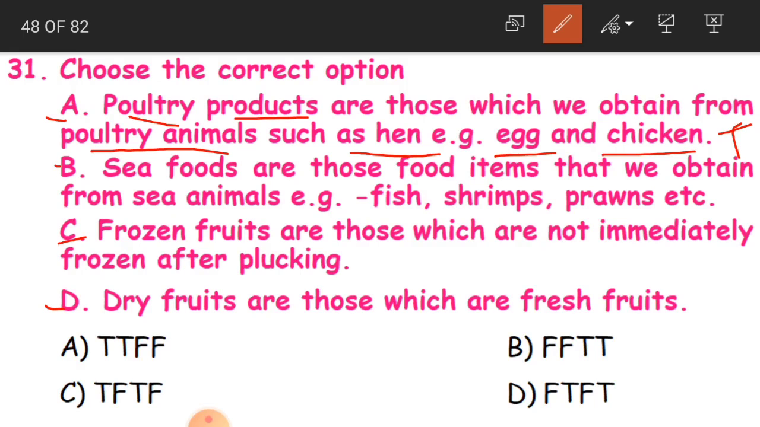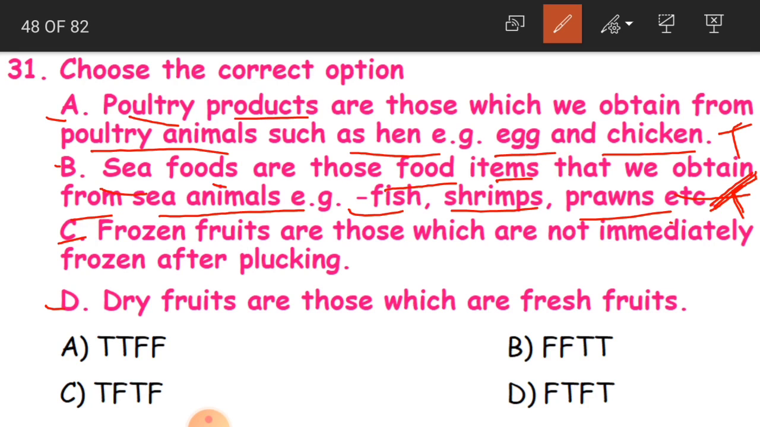Now B: seafoods are those food items that we obtain from sea animals, for example fish, shrimps, prawns, etc. So seafoods are what foods? The food which we get from the sea animals, like fish, shrimps, prawns and so many. So this is also true children. Seafood is fish, prawns and all that.